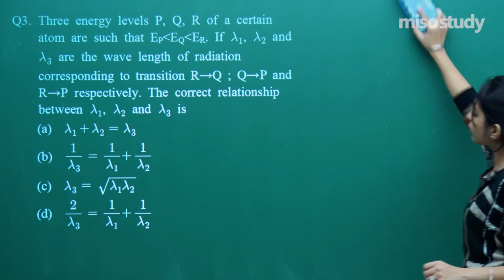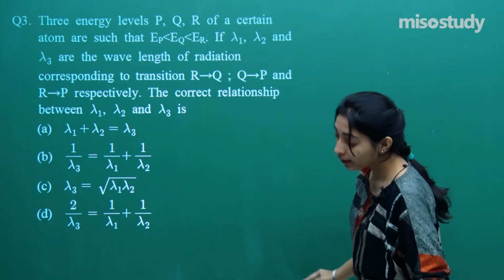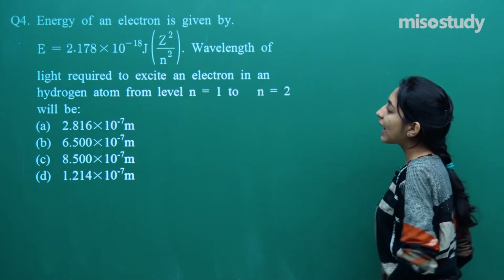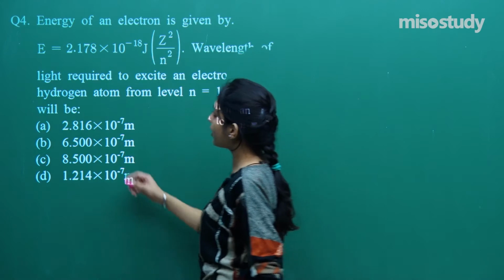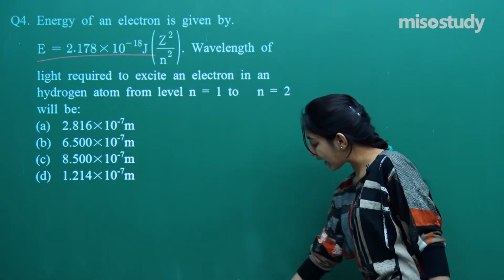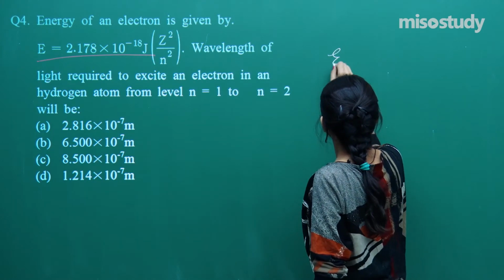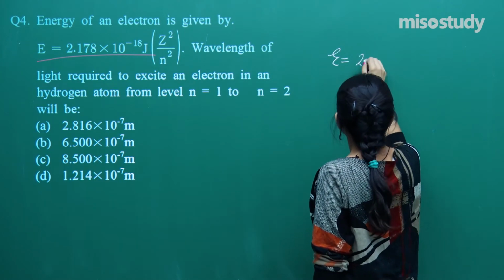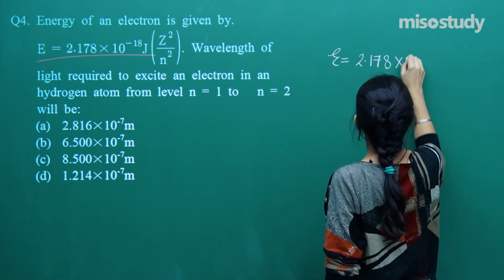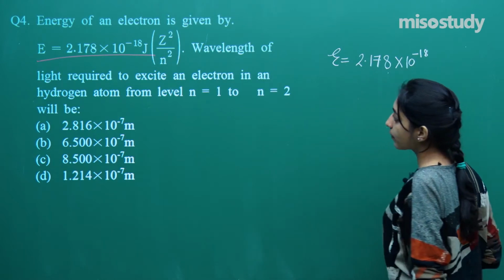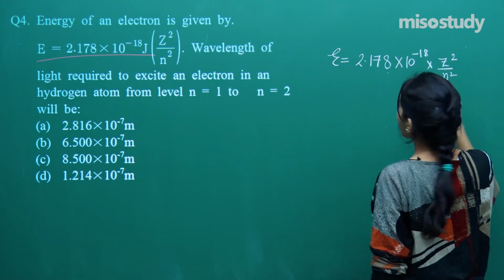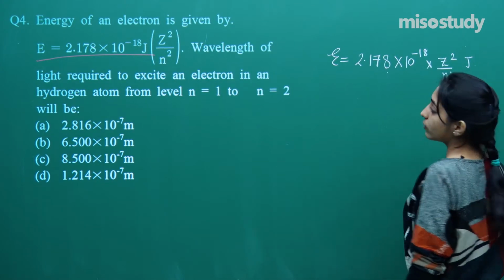Okay, let me move on to reading the fourth question for you. And the question says, the energy of an electron is given by this. So there is an electron whose energy is given by the equation 2.178 to be multiplied by 10 raised to the power minus 18, into Z square divided by n square joules.